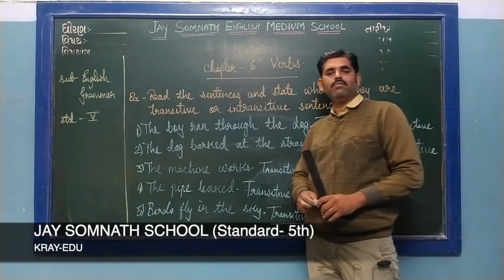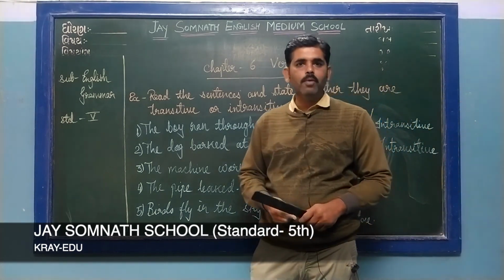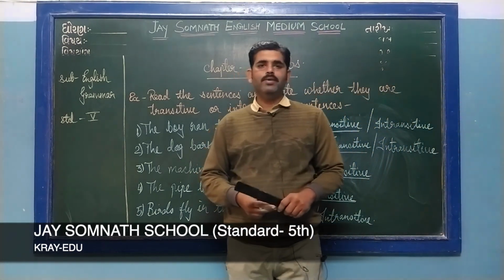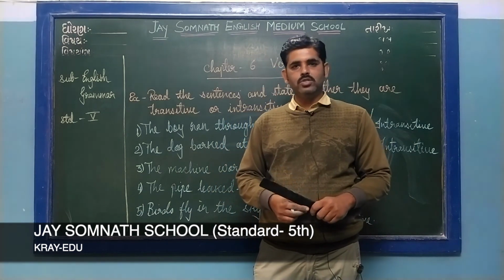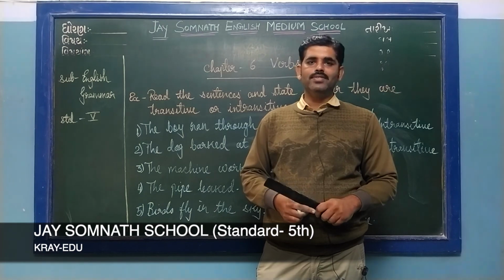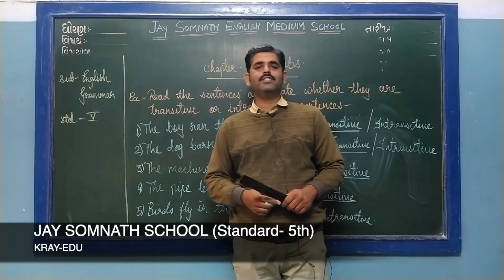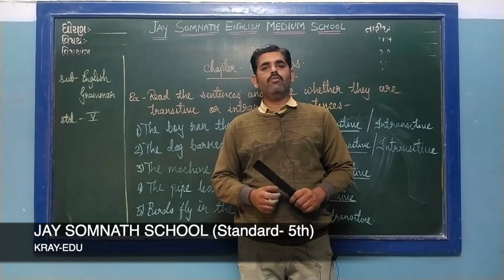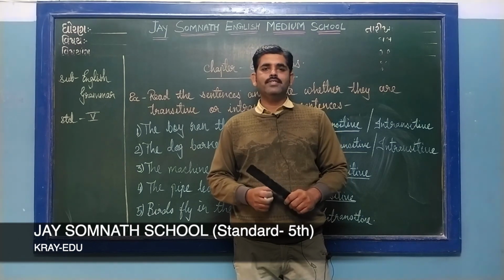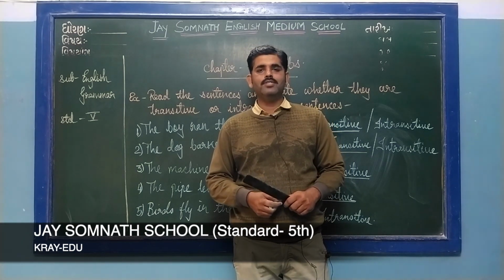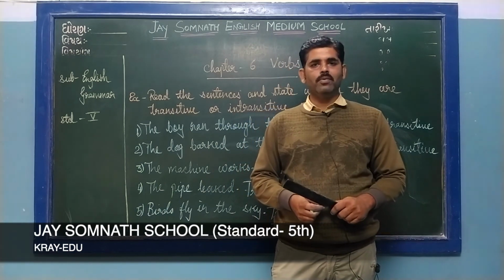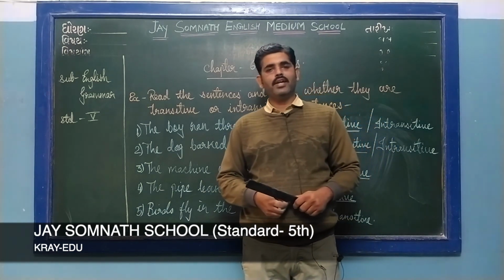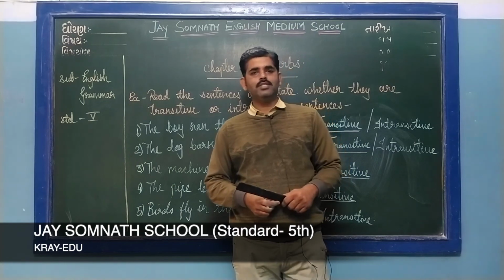In this lesson we have learned what a verb is and how many kinds there are. A verb is any action done by a noun or a pronoun. There are two kinds of verb, transitive and intransitive. A transitive verb always has an object or a noun at the end of the sentence, whereas in an intransitive sentence there is no direct object. That's why intransitive sentences are called incomplete sentences.